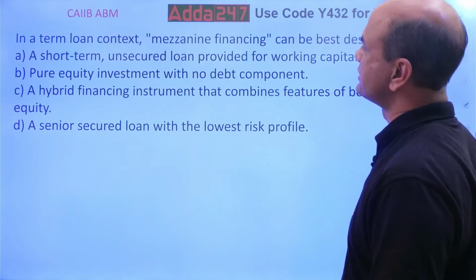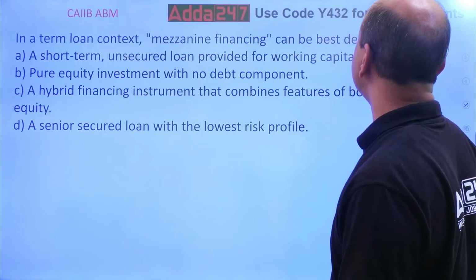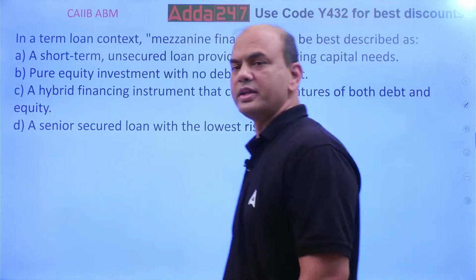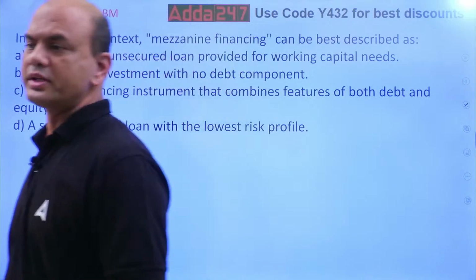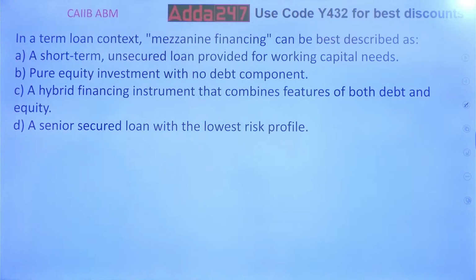In the term loan context, mezzanine financing can be best described as... So what is mezzanine financing? How do you describe mezzanine financing? Read this. A short-term unsecured loan provided for working capital needs. Pure equity investment with no debt component. A hybrid financing instrument that combines features of both debt and equity. A senior secured loan with lowest risk profile. So what is mezzanine?